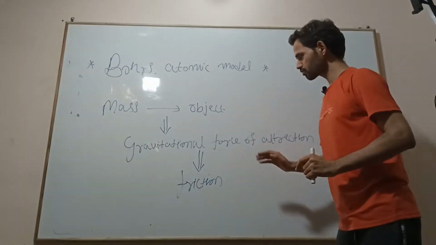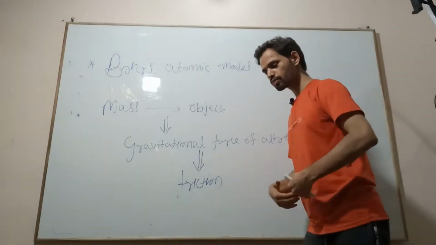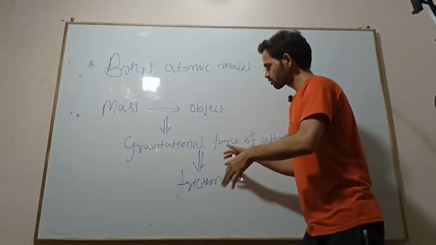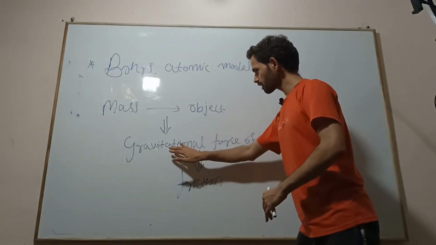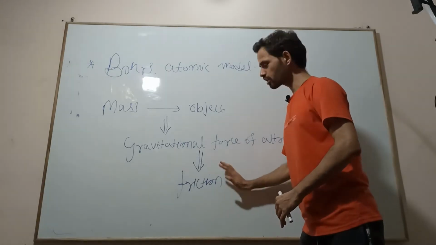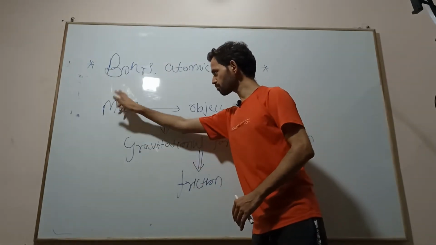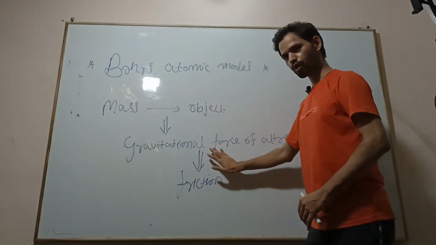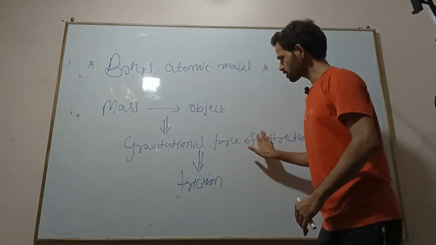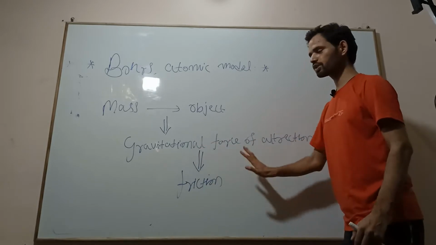Gravitational force is needed for friction, and mass is the fundamental property of an object responsible for this.